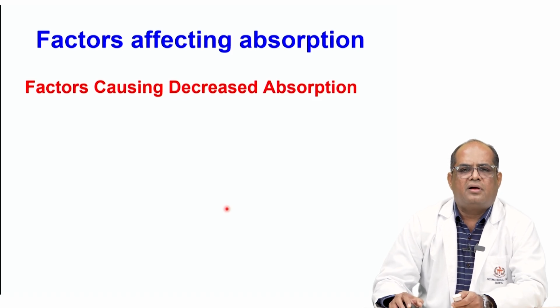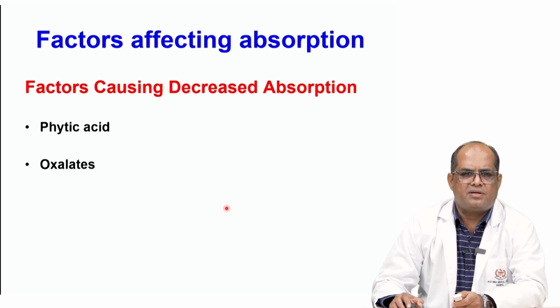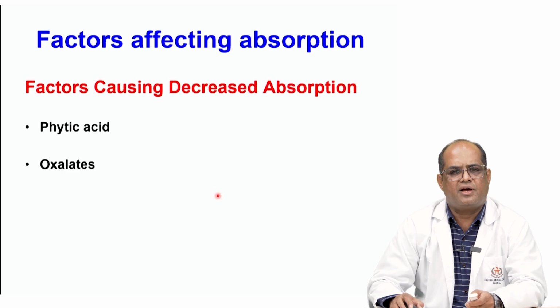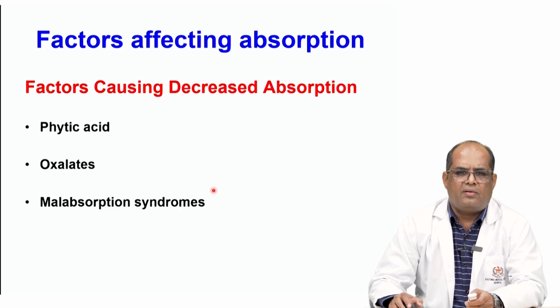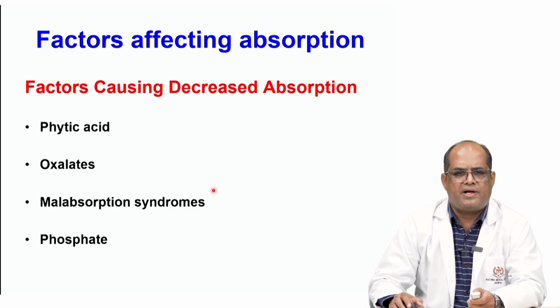Factors decreasing the absorption of calcium are phytic acid, which interferes with the absorption of calcium in the intestine. Oxalates form calcium oxalate crystals and decrease the absorption of calcium. Malabsorption syndromes decrease the absorption because here the free fatty acids bind with the calcium and form precipitates and inhibit its absorption. Phosphates also bind with calcium to form calcium phosphate precipitates and decrease the absorption of calcium.